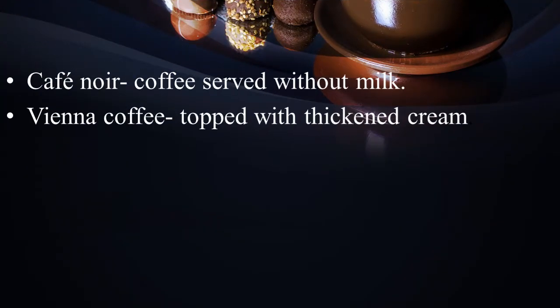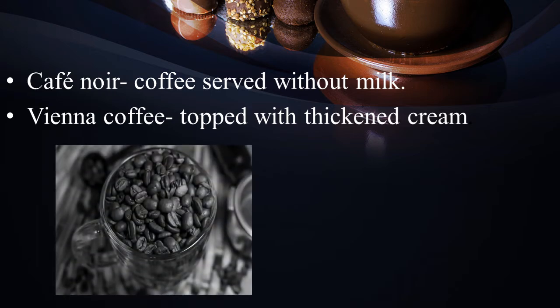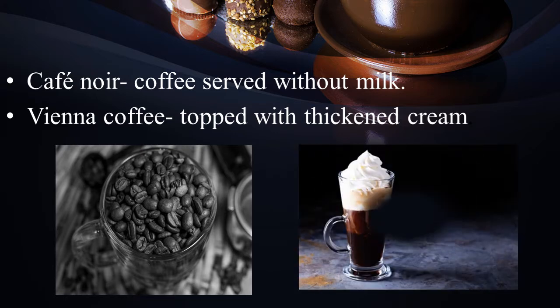The next espresso coffee variation is Cafe Noir and Vienna coffee. Let us understand what is Cafe Noir. Coffee which is served without milk is called Cafe Noir. And the next coffee is Vienna coffee, which is topped up with thickened cream. Here two images are given for the Cafe Noir and for the Vienna coffee.